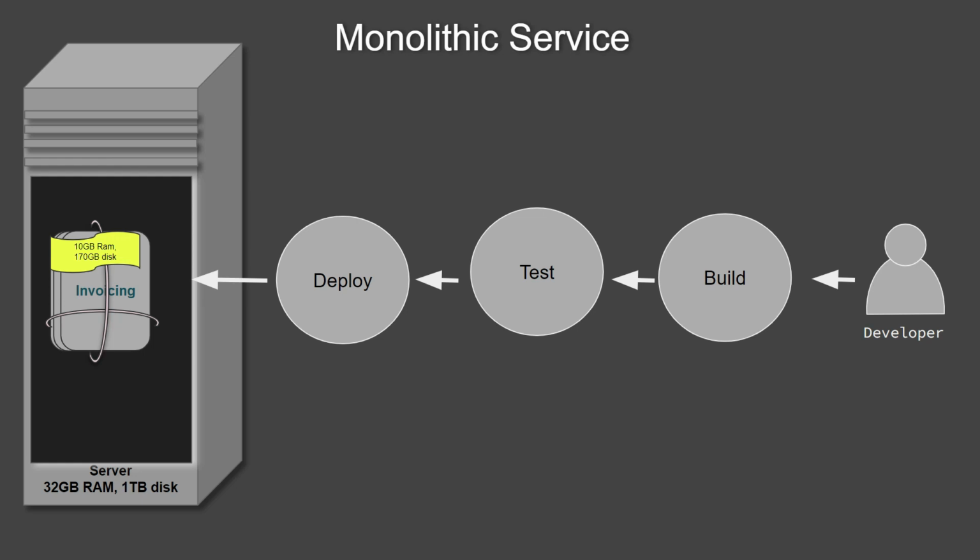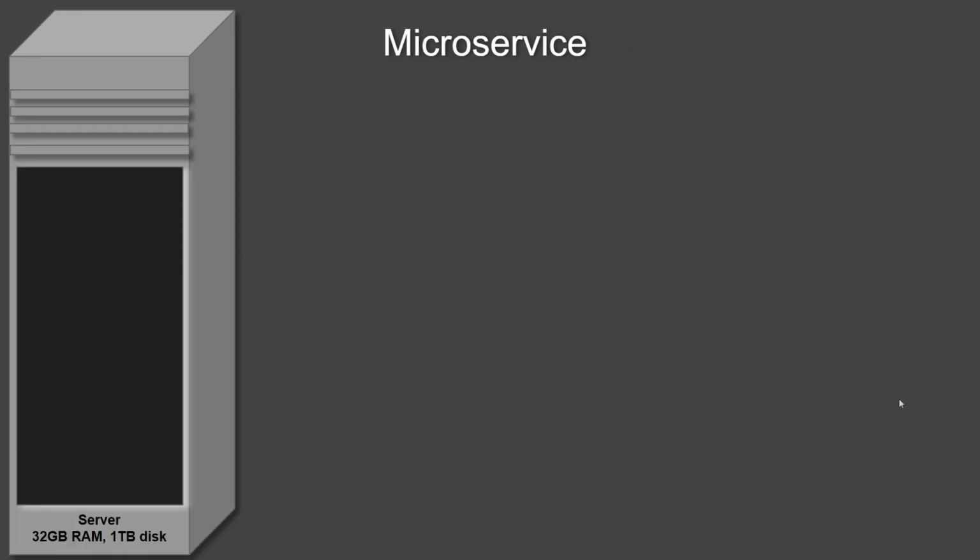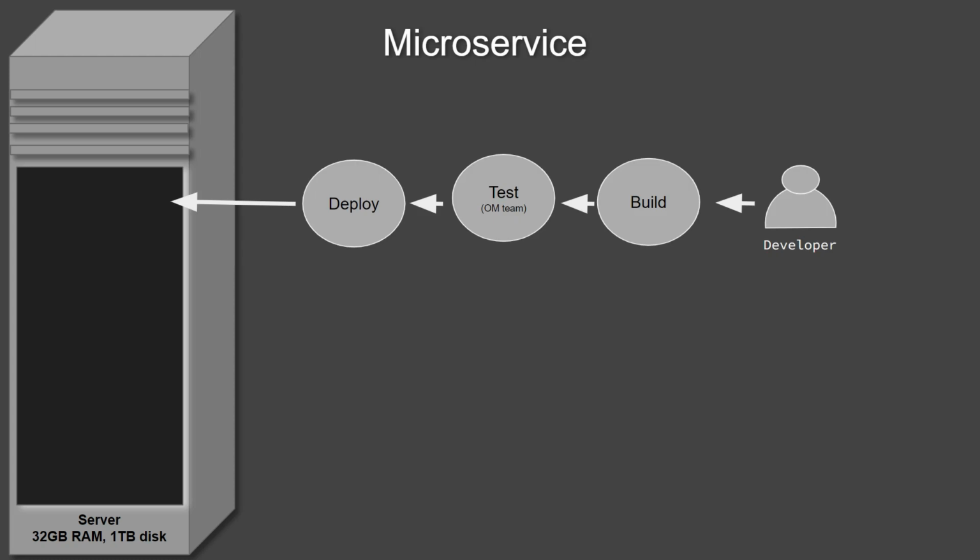So because of that, another architecture model came in, that is the microservice architecture. In this, we deploy each of the services, invoicing, order management, fulfillment, each of it as independent applications. So we don't bundle them together. That means the developer will develop, testing will be done by only the OEM team for the OEM application, and it is deployed. And for the deployment, only the minimum resource requirement for OEM needs to be considered.